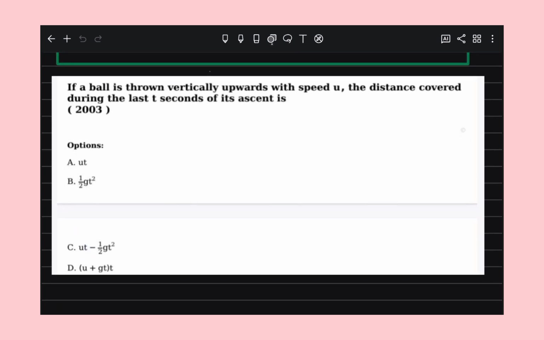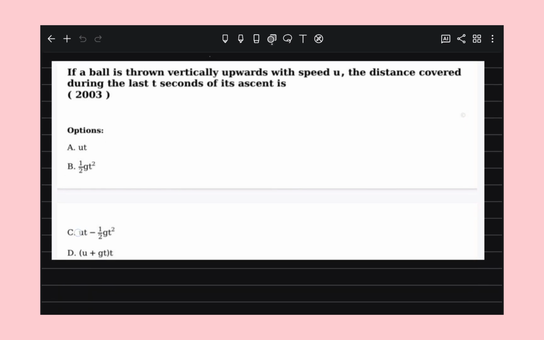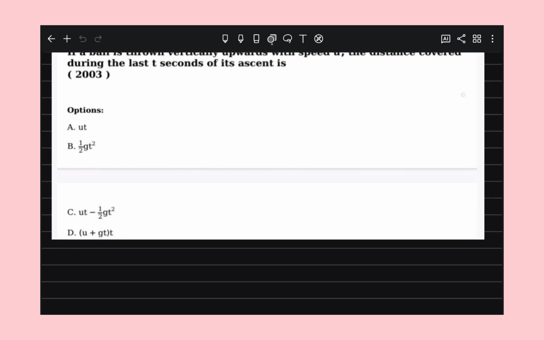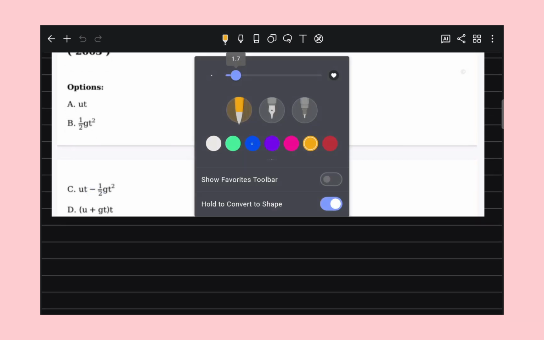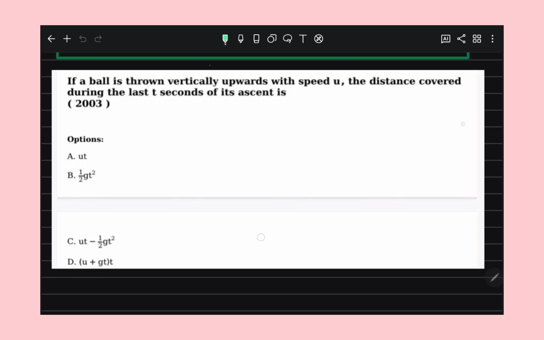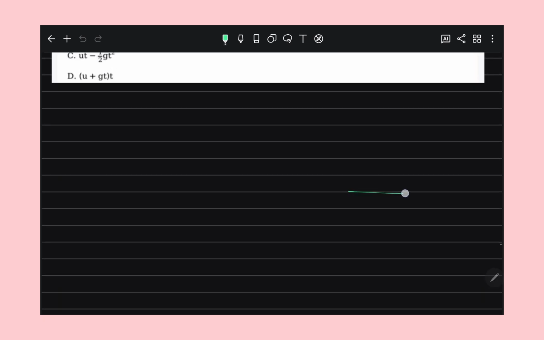If a ball is thrown vertically upwards with a speed u, the distance covered during the last second of its ascent is. What they're saying is, suppose we have a ball and I throw it vertically upwards.